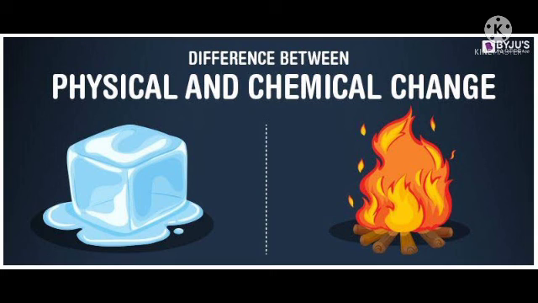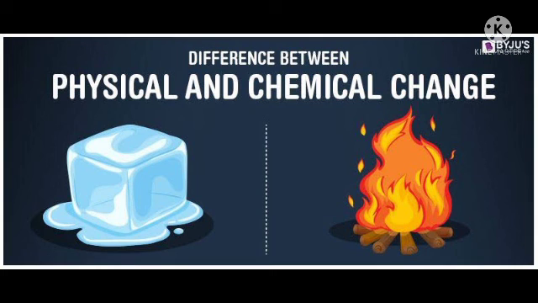Whenever a substance undergoes a chemical change, we say that it has been transformed into another substance. But it does not happen in physical change. The substance remains the same.